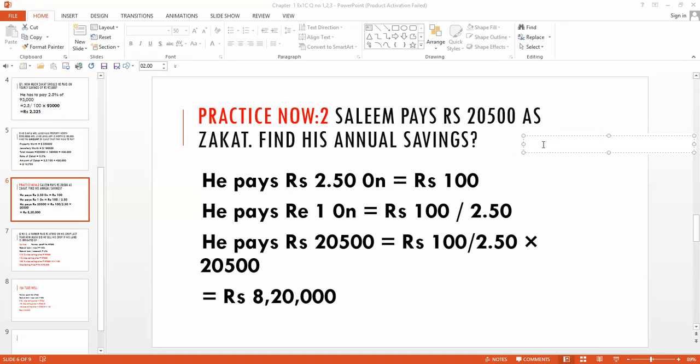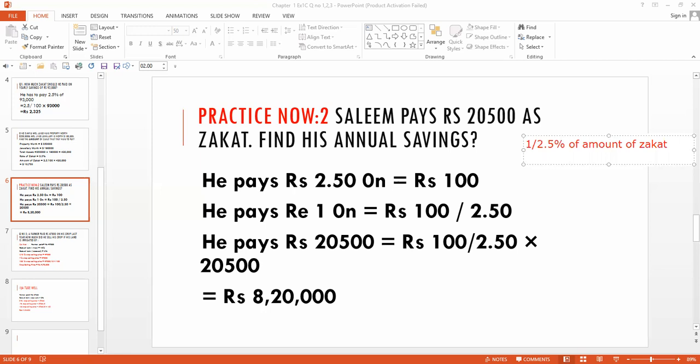We have to take 1 divided by 2.5% of the amount of zakat. Clear? Now we have to move towards the next.